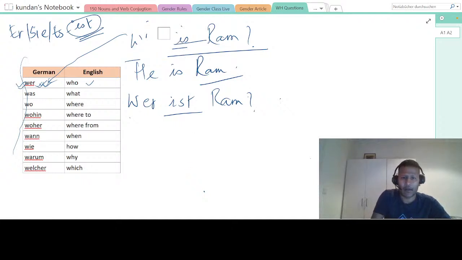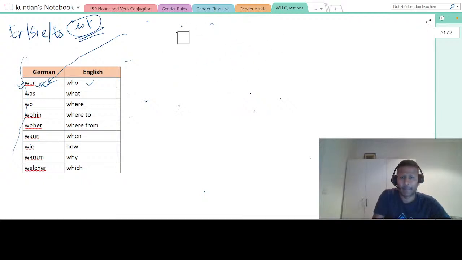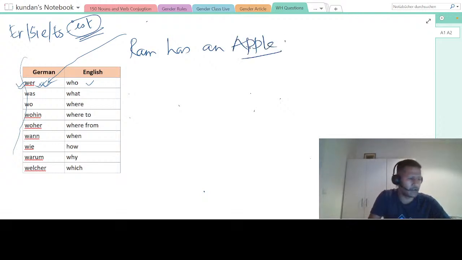So now let us take another example with haben. So I will say Ram has an apple. I'm not going to give you very difficult words here. My intention is to let you learn how to form a question, and then you can take difficult words and then start doing it. So who can make this sentence?